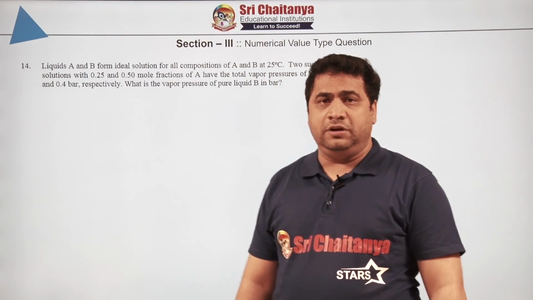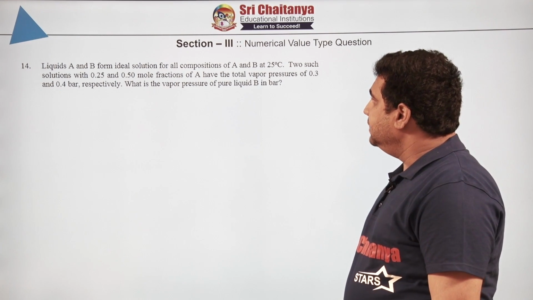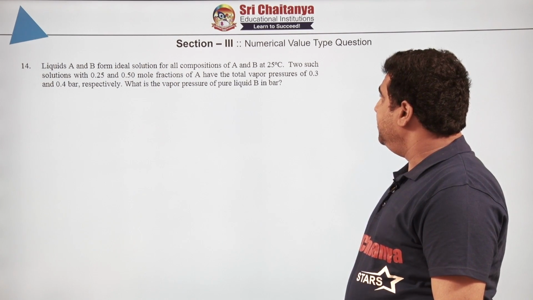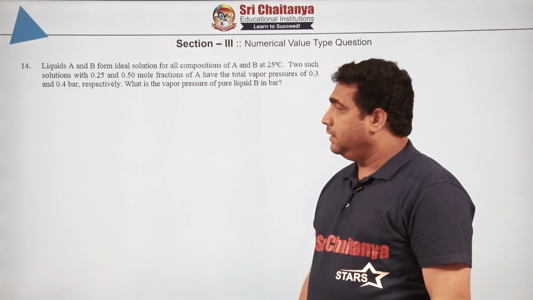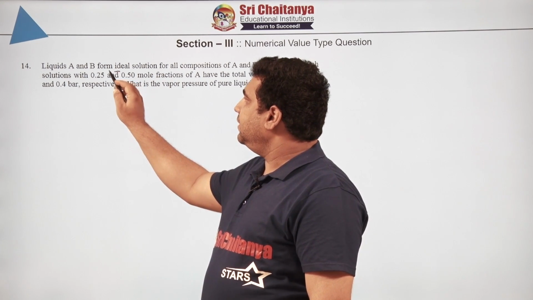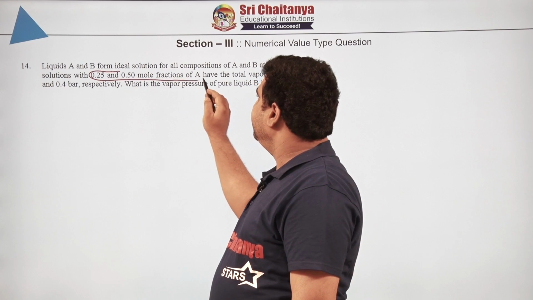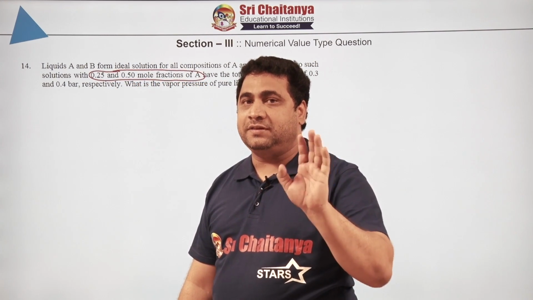Right. So question number 14, you can see he is saying that liquids A and B form ideal solution for all compositions of A and B at 25 degrees centigrade. Two such solutions with 0.25 and 0.5 moles of A. You can see here he is discussing only about A. Can you see? Two different solutions of A. Mole fraction, he is not discussing about B.